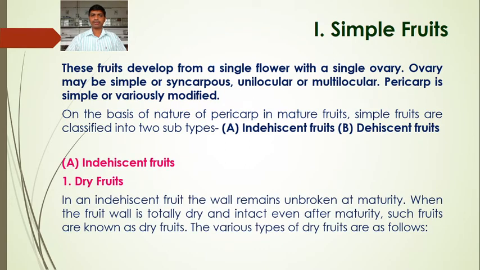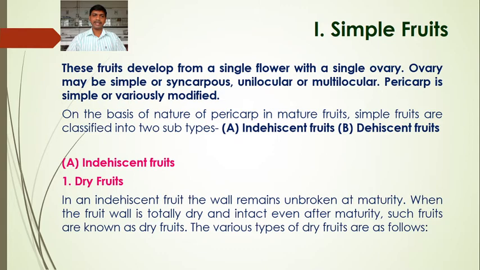The first type we are going to study is the indehiscent fruits. What do we mean by indehiscent fruits? The fruit wall remains unbroken, it does not break open at maturity. The first type is the dry fruits. In an indehiscent fruit, the fruit wall remains unbroken at maturity, and when the fruit wall is totally dry and intact even after maturity, such fruits are known as dry fruits. The various types of dry fruits we are going to discuss here.